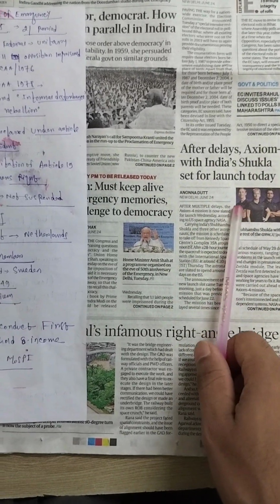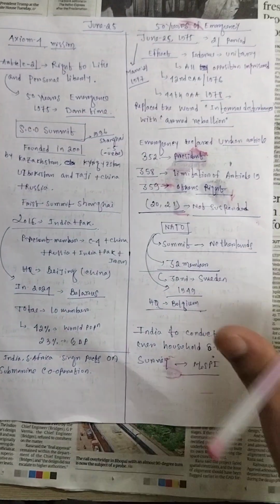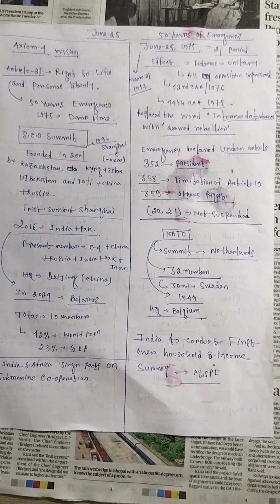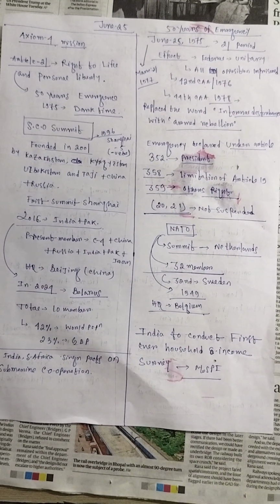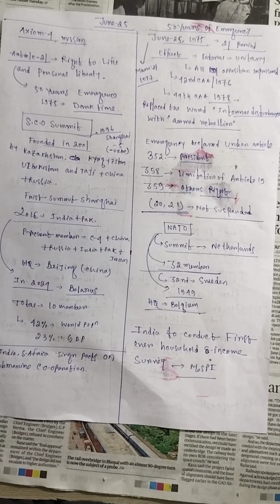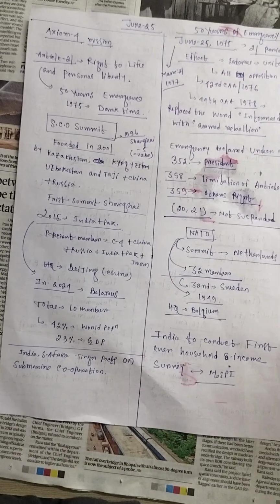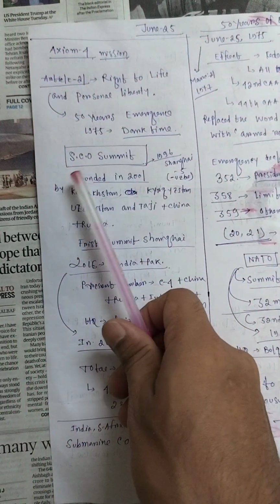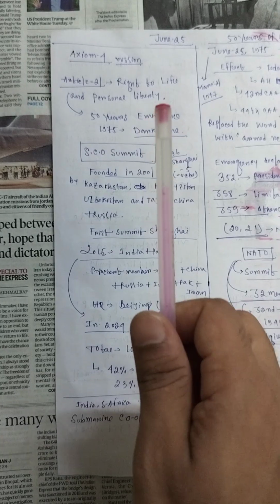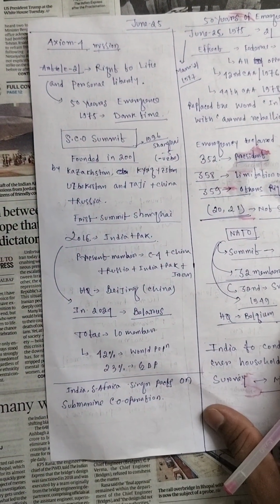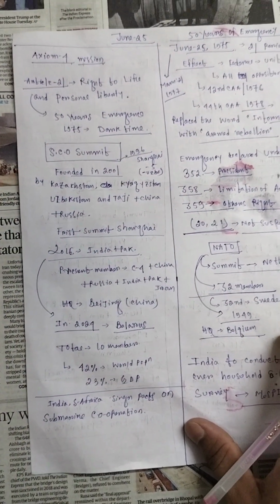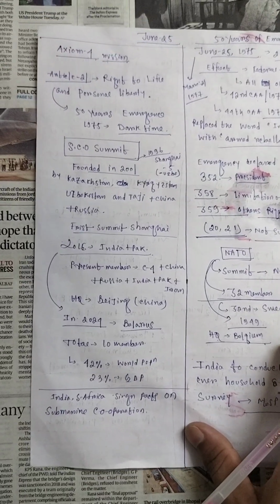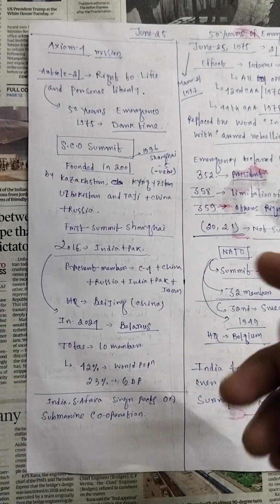From June 5 to June 25, every 2 to 3 days Axiom 4 has continually come up in the news, so it is very important. The second is Article 21. This is important because the entire newspaper mostly covers the Indian Emergency, how it was applied and what happened at that time.